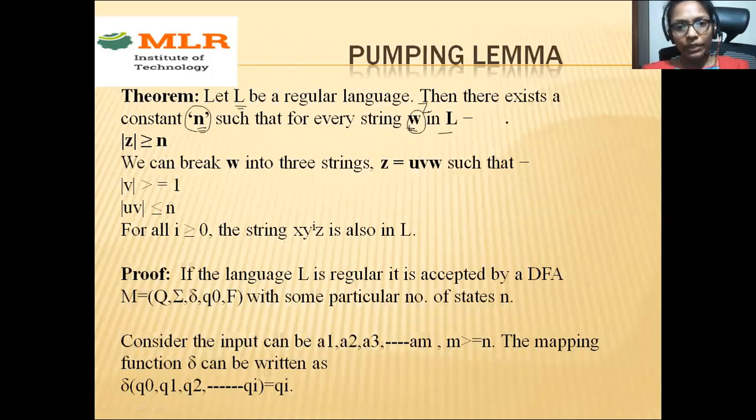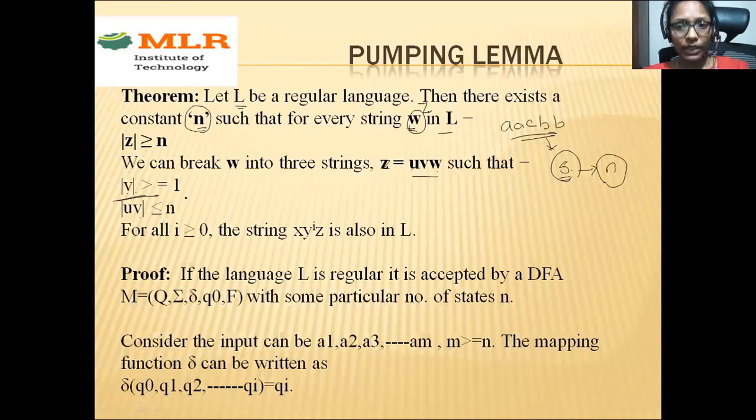For example, if you take a string whose length is 5, you need to take the n value as 5 or less than 5. In that way you need to consider one constant value n. Now break your string Z into three parts, U, V, W, such that length of V is greater than or equal to 1, and the length of UV, the combined string UV, is less than or equal to n.